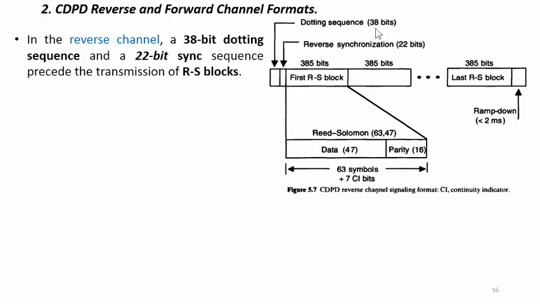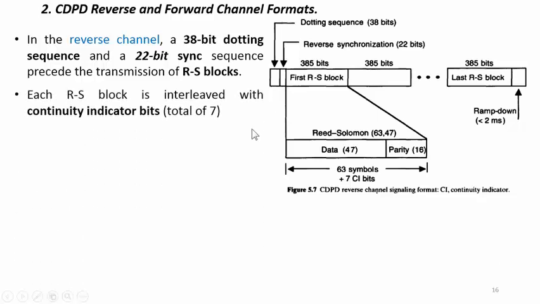So the 38-bit dotting sequence, 22-bit synchronization bits, and 385 bits for the RS block, which are divided into 47 data and 16 parity.